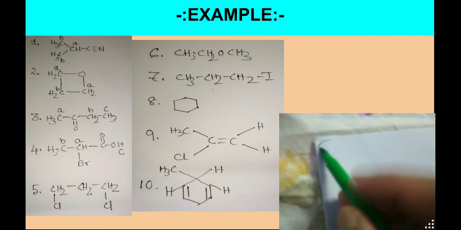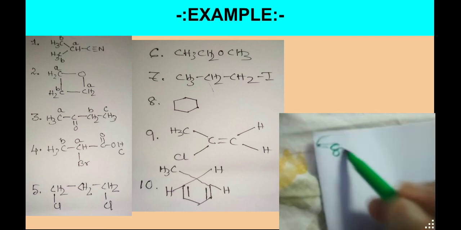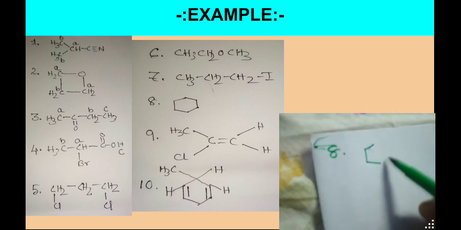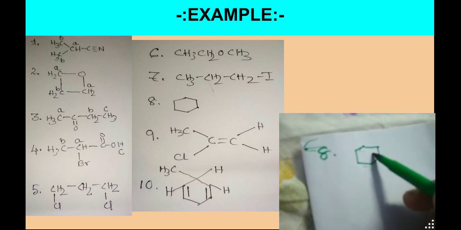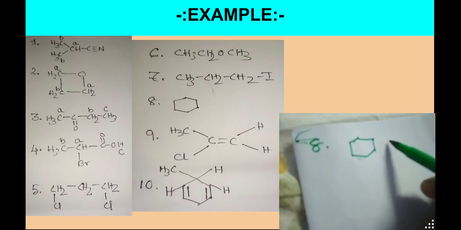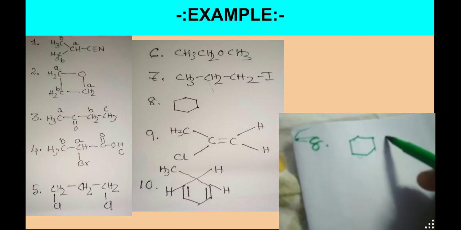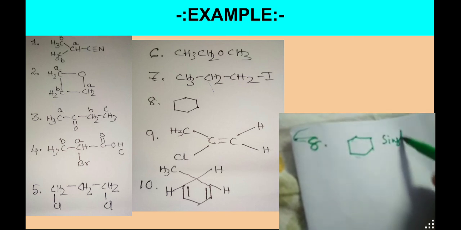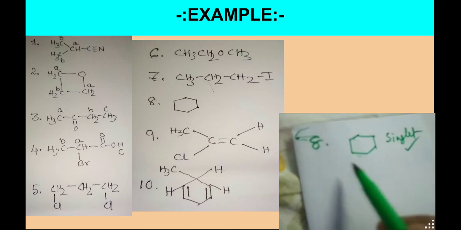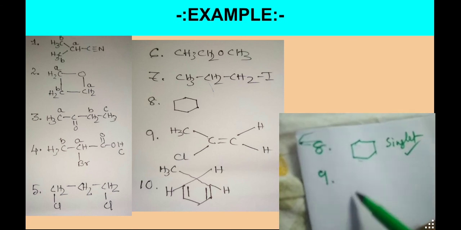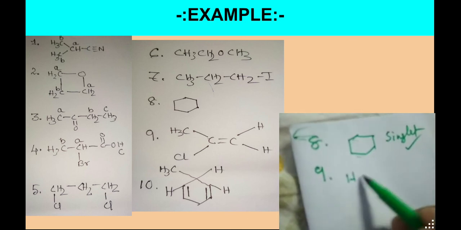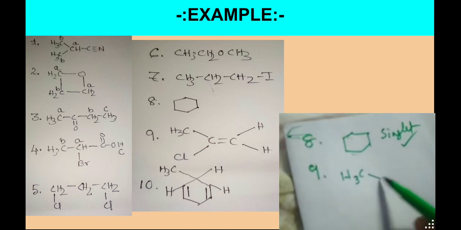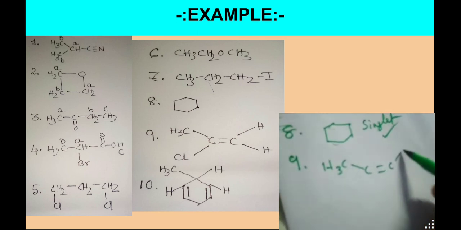So come to another example, example number 8. Now it is cyclohexane, very simple, cyclohexane. So in that case all are equivalent, we will get a singlet. I think this will not be a problem for all of you, it will be easier. Now we come to this problem. This is something different. Just look at that particular thing.